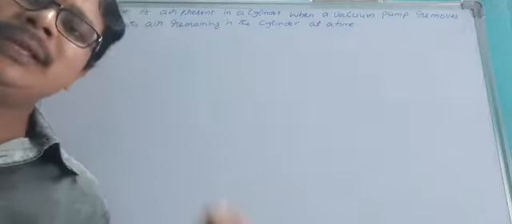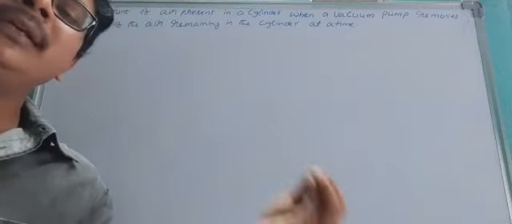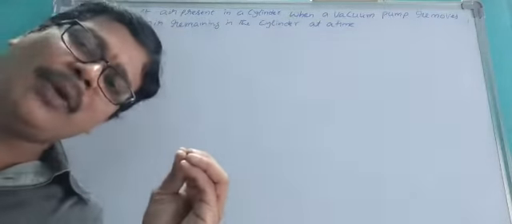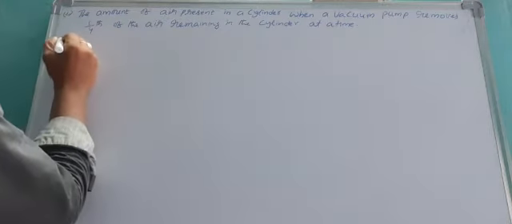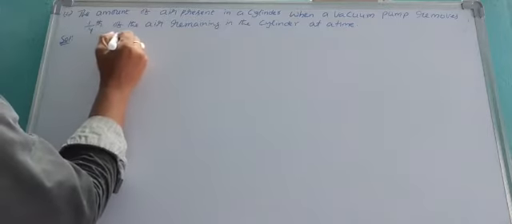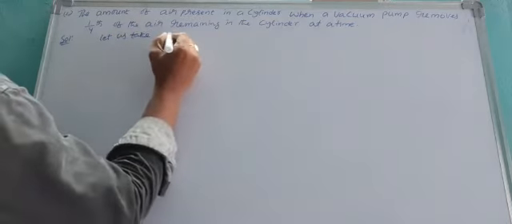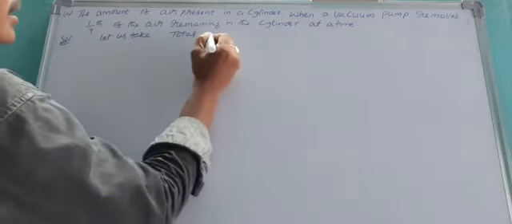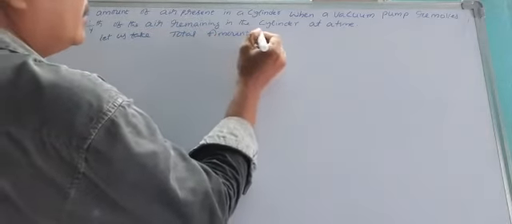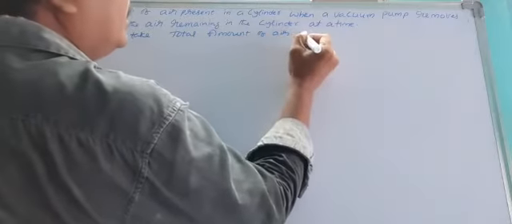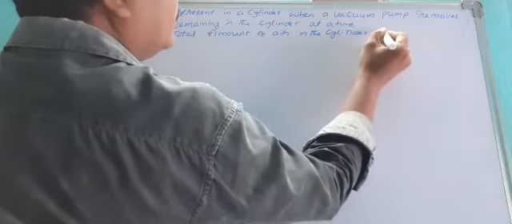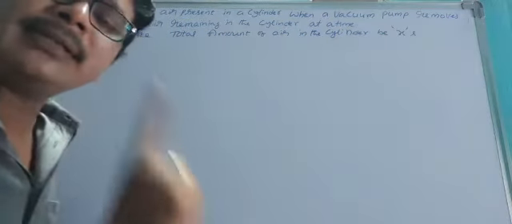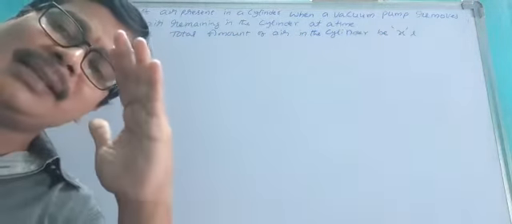We don't know. So that is one of the unknown quantities. Instead of such an unknown quantity, you have to take a variable like x. Solution: let us take the total amount of air in the cylinder to be x liters. In the first time, 1/4 of the total air is removed.